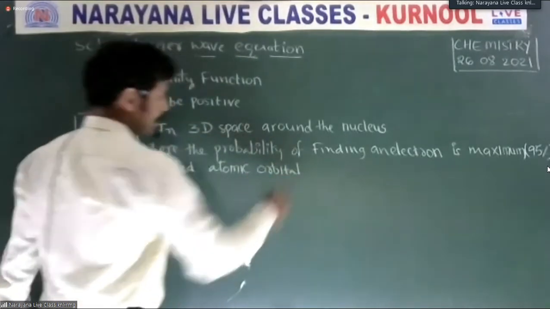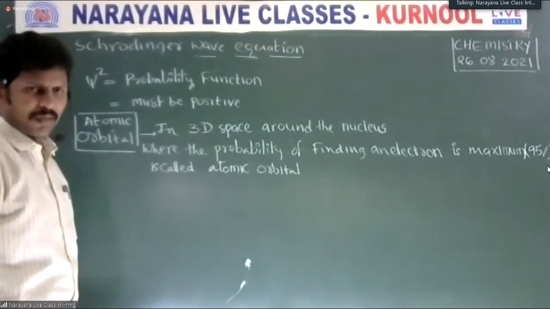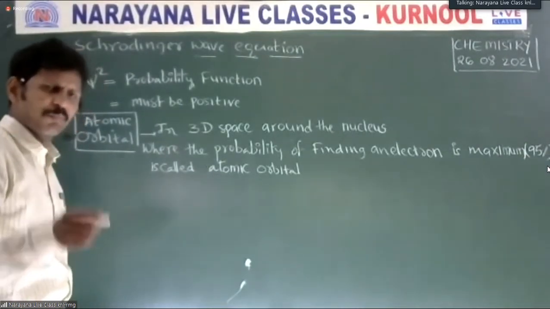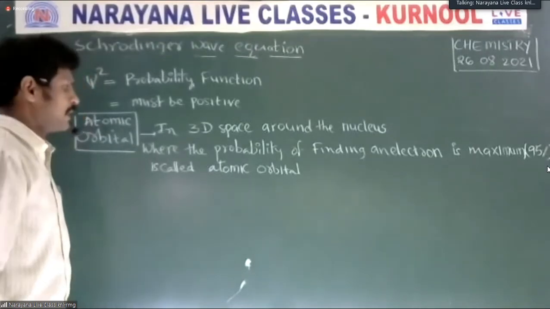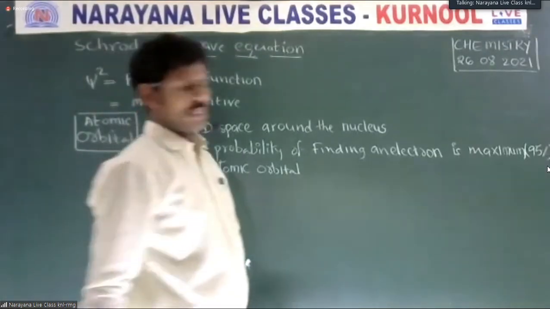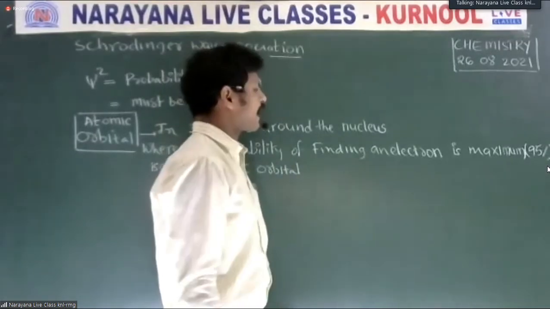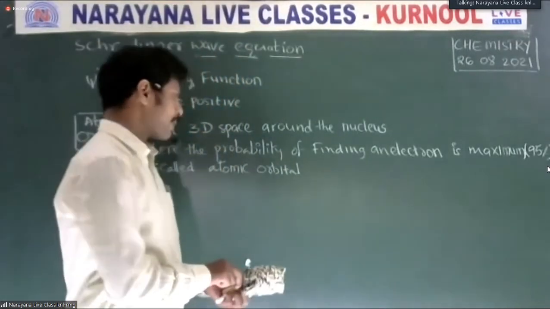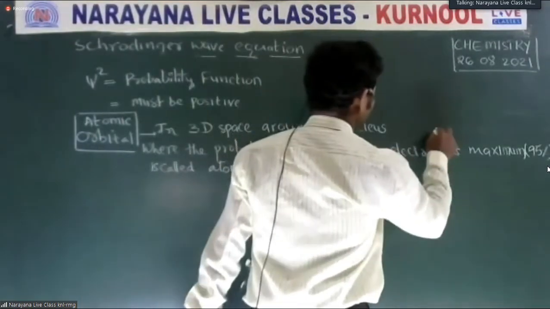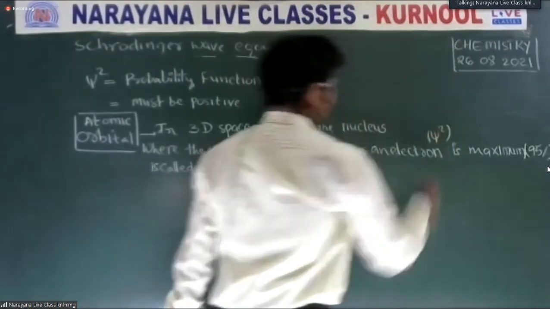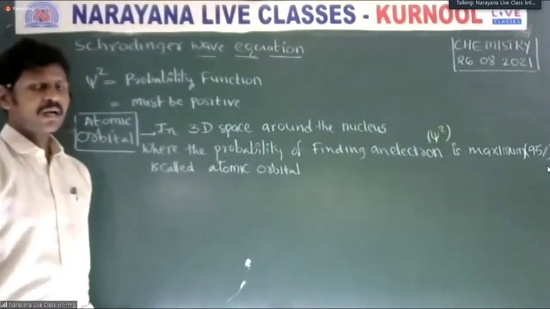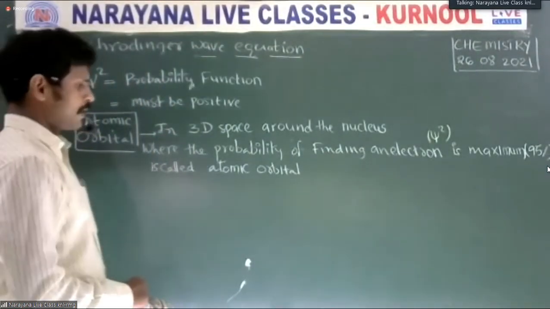What is an orbital? Simply, where psi square is maximum, in three-dimensional space around the nucleus, the probability of finding an electron, that region is called an atomic orbital. Is it clear?